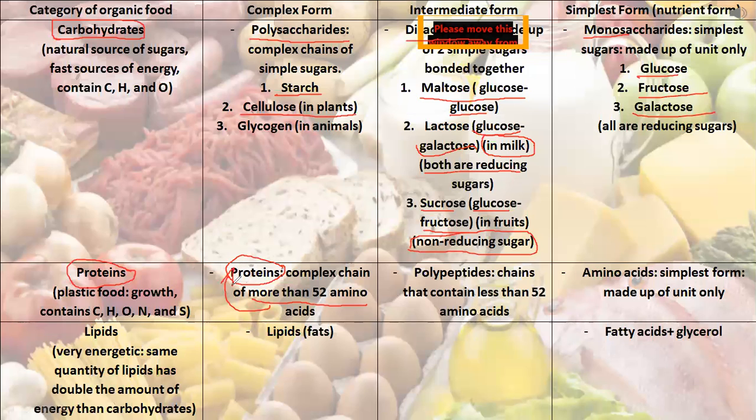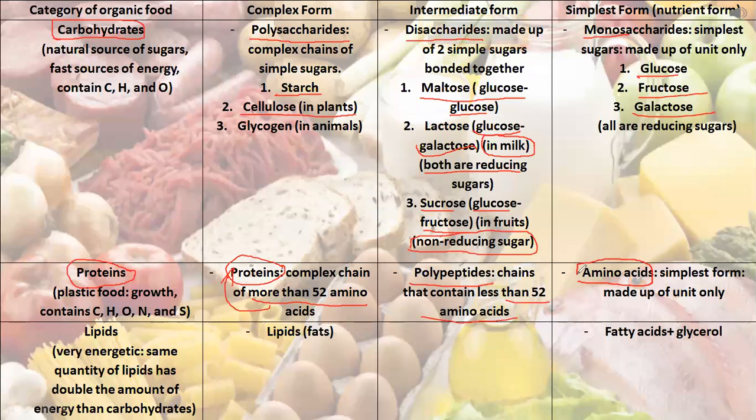But if we have a chain that is less than 52 amino acids, what do we call it? We call it polypeptide. So a polypeptide is a chain that contains less than 52 amino acids. So here, the complex form of protein is called protein. The intermediate form is called polypeptide, and the simplest form is called amino acid.